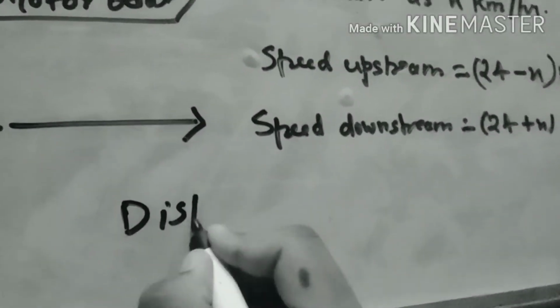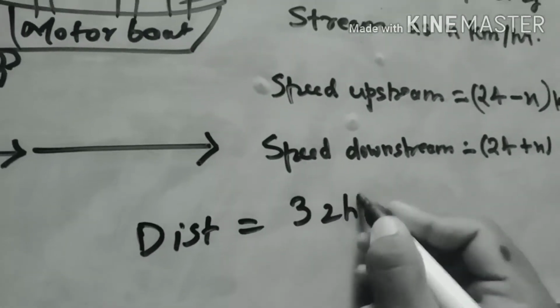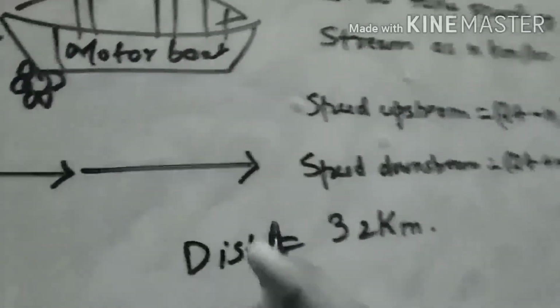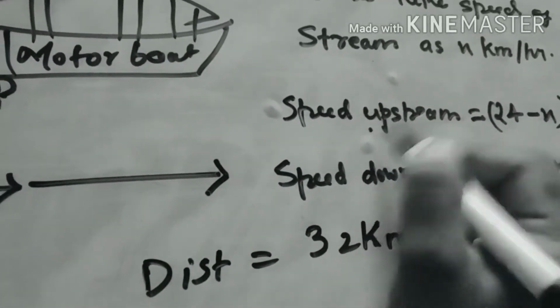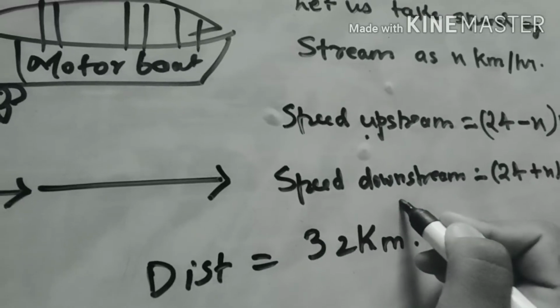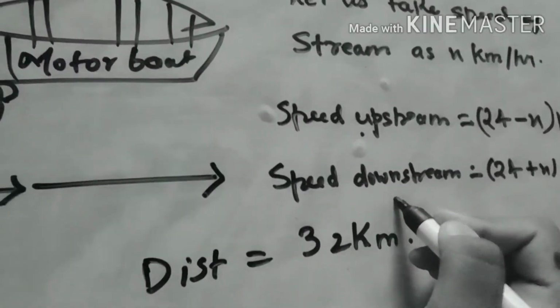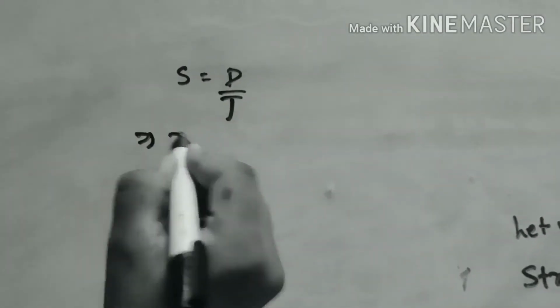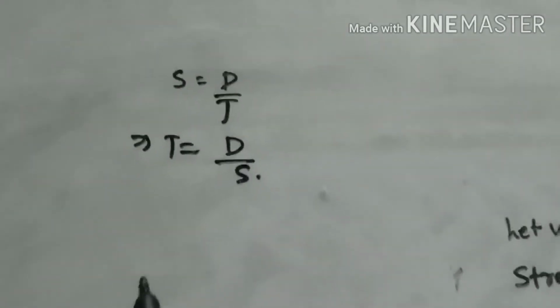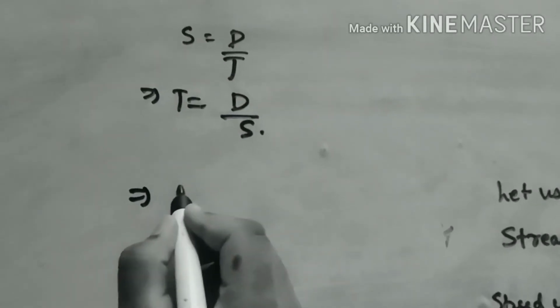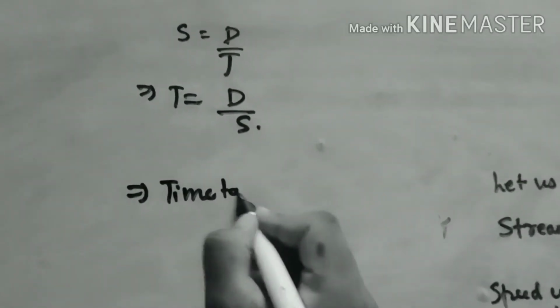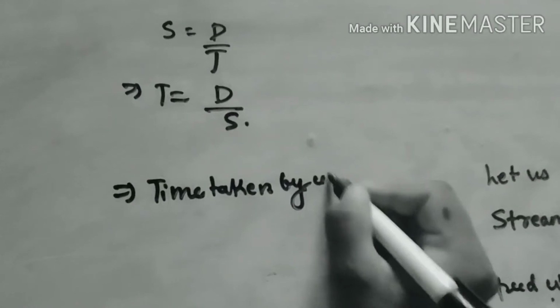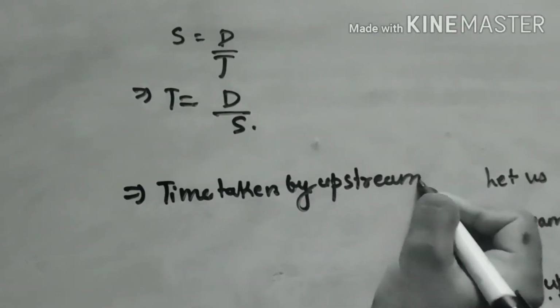Now we will put in the values. We know distance equals 32 kilometers, and time taken upstream is 1 hour more than time taken downstream. So let us solve this. We know speed equals distance by time, so time equals distance by speed. So the time taken going upstream